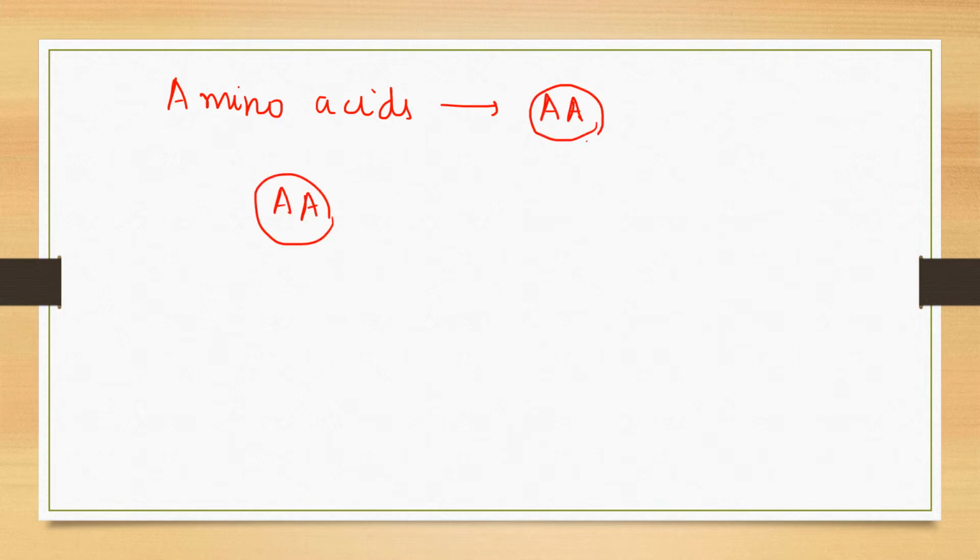अब हमें ये बात पता होनी चाहिए कि जो अमीनो एसिड्स हैं, now in the entire video I will be representing amino acids as AA with a circle. So हमें ये पता होना चाहिए कि जो amino acids हैं, they are linked together by a peptide bond. So in the first step of translation,